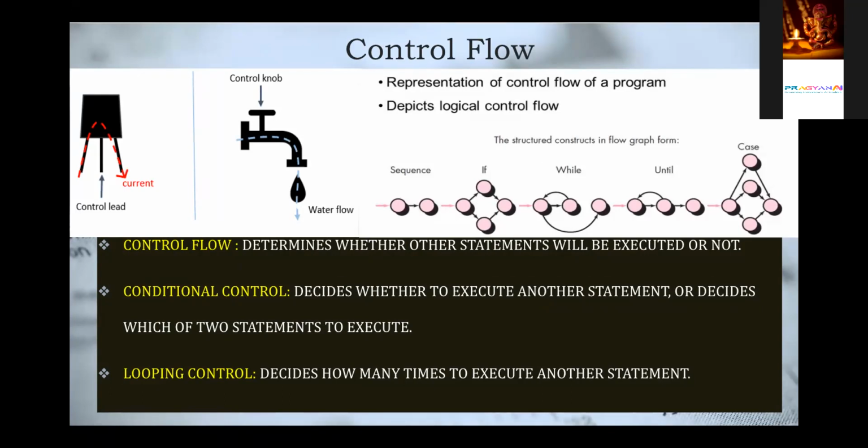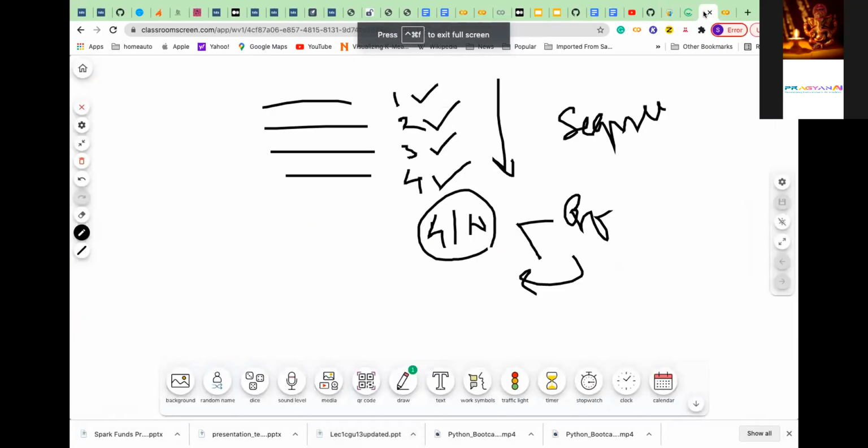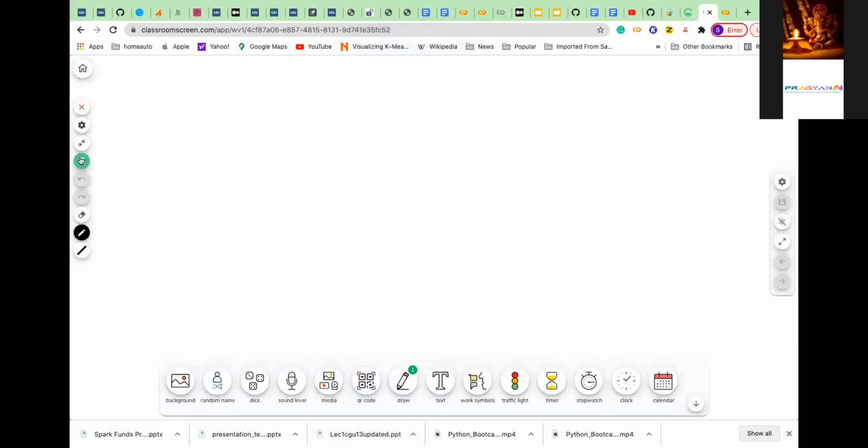Loop control means you will be looping back. How do things loop back? For example, you are eating a banana. First there is a sequential part: take a banana. You have taken a banana, then remove the banana cover. This is all sequential. Then you have to start eating.